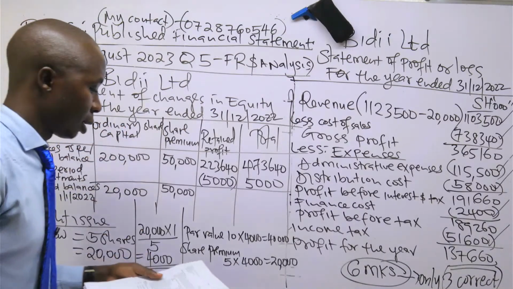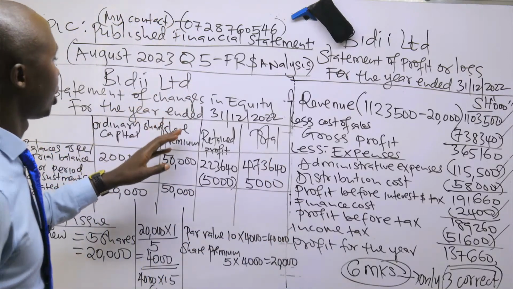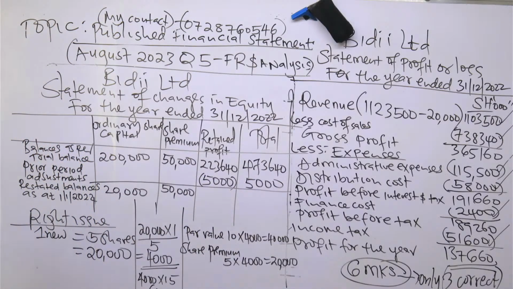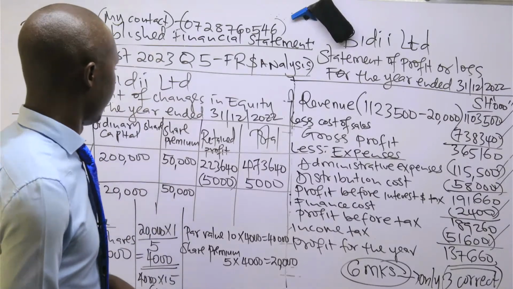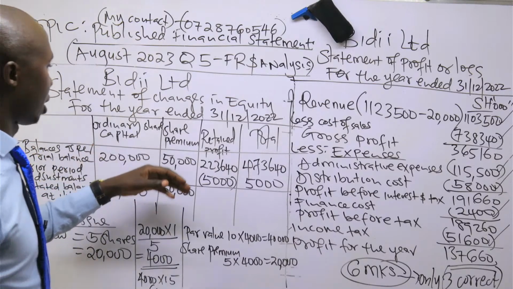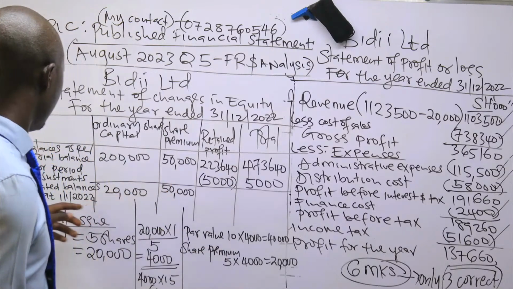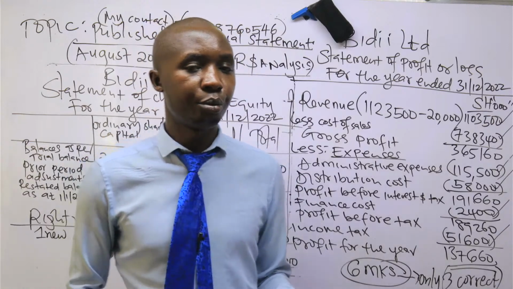whereby we can see from the trial balance, we have ordinary share capital, share premium, retained profit, then we have the total there. So what I was saying is that for you to do this, it was a must that first you pick the balances from the trial balance. So we have the balances for ordinary share capital, share premium, retained profit.